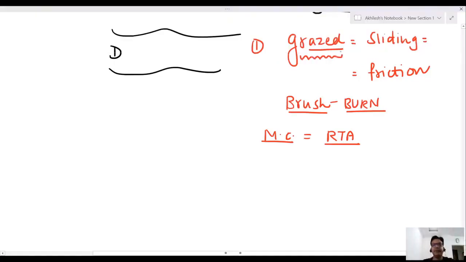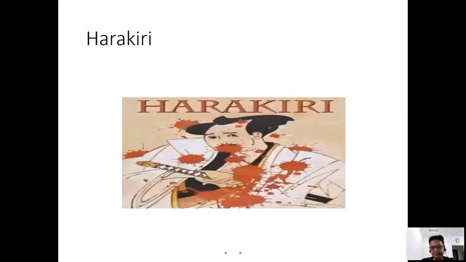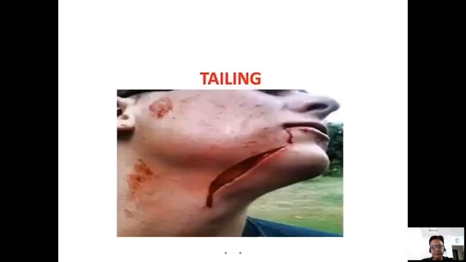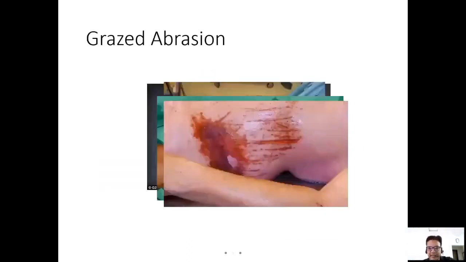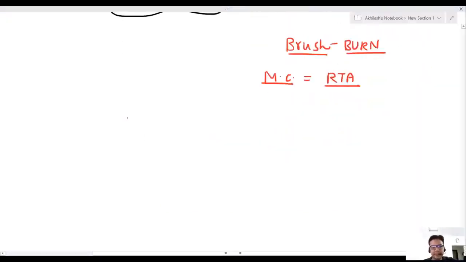It is by friction. I will show you the picture because this picture is also important. If you see grazed abrasion, you can see this is by friction. You have a sliding abrasion. This is grazed abrasion, sliding. Okay.